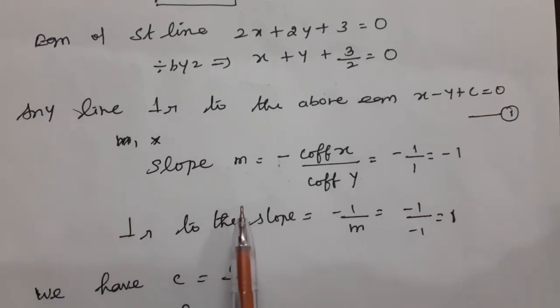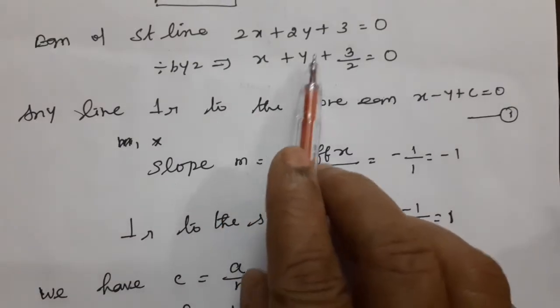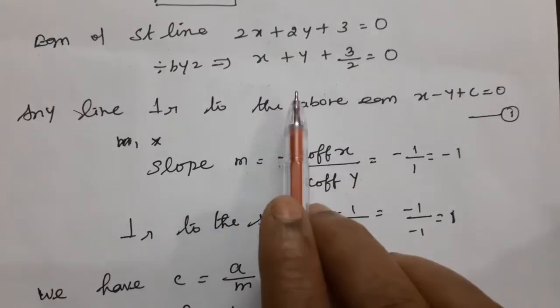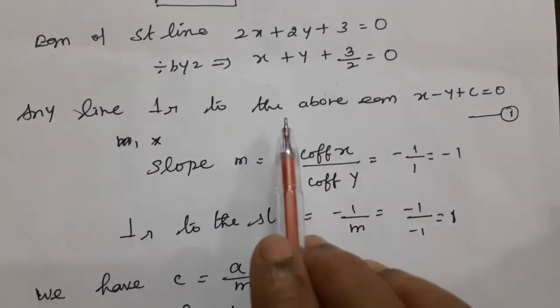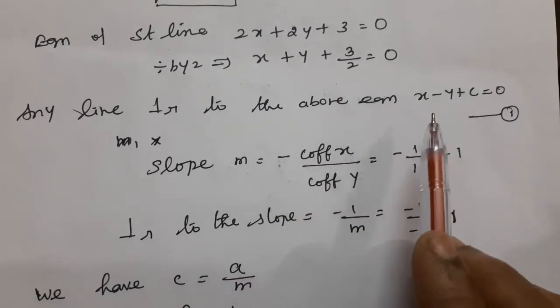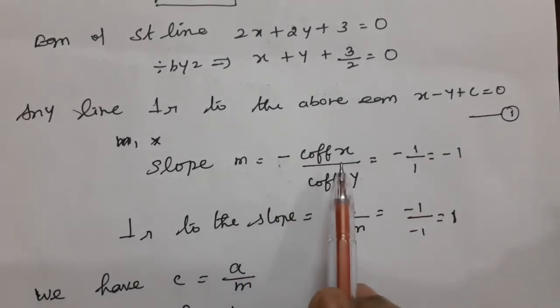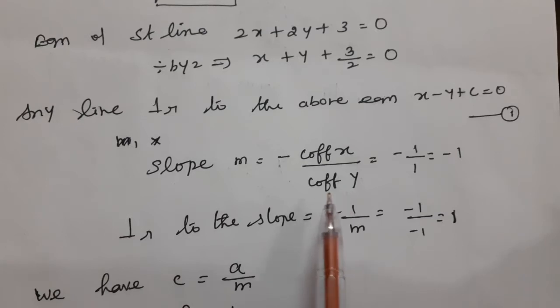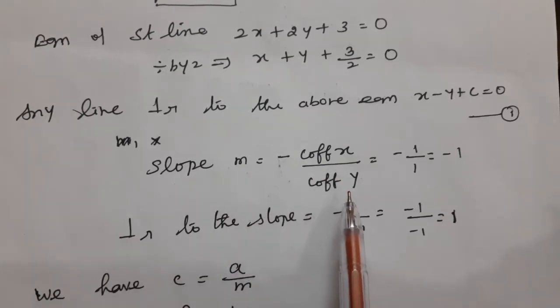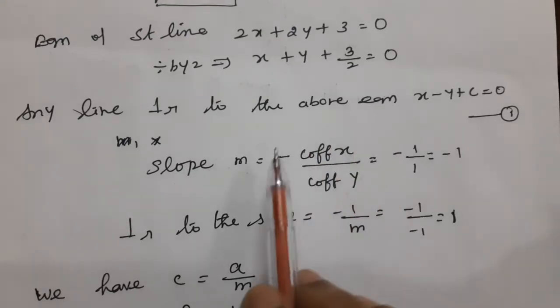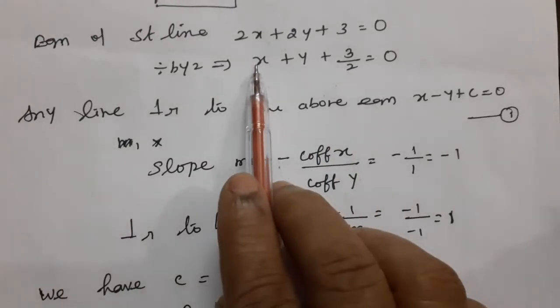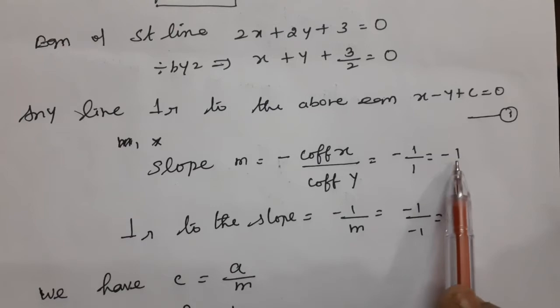So what is the slope? Slope m equal to, how to find it? For the line ax plus by plus c equal to 0, the slope is minus coefficient of x by coefficient of y. Similarly, slope m equal to minus coefficient of x by coefficient of y. The coefficient of x is 1, so it is minus 1 by 1 equal to minus 1.